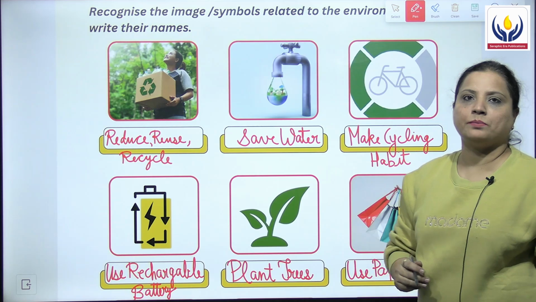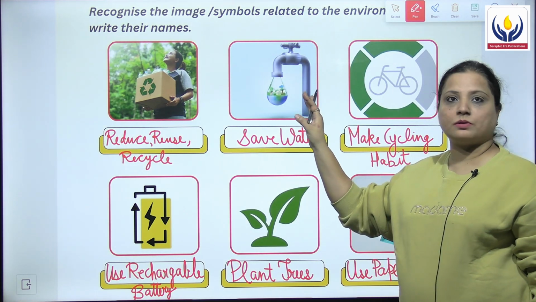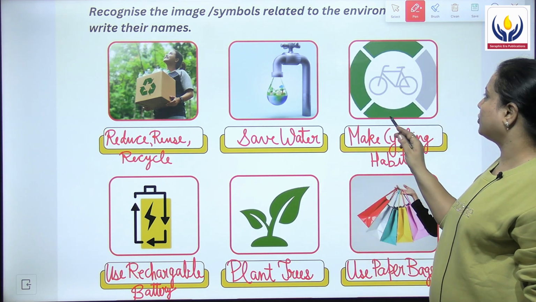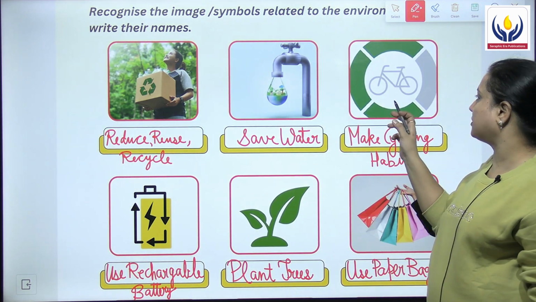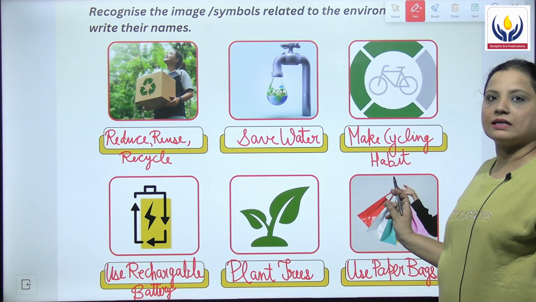Then we have the second picture of a tap along with a water droplet in it, and this picture shows save water. Then we have the third picture. We have a bicycle in the picture, and this is actually a symbol for make cycling a habit.